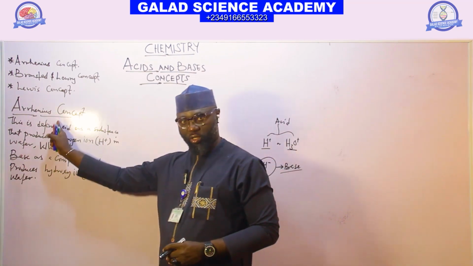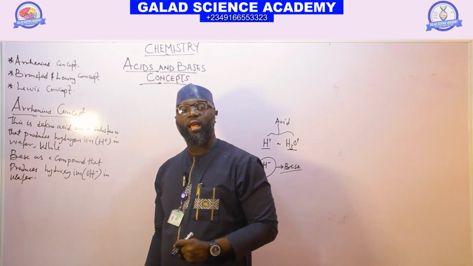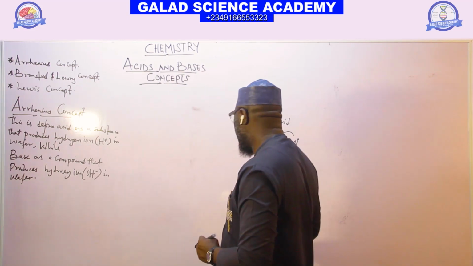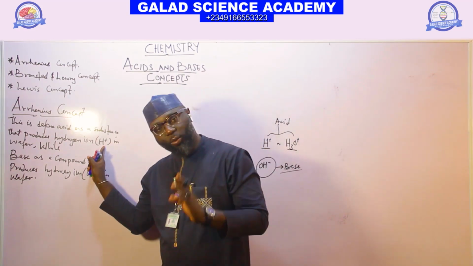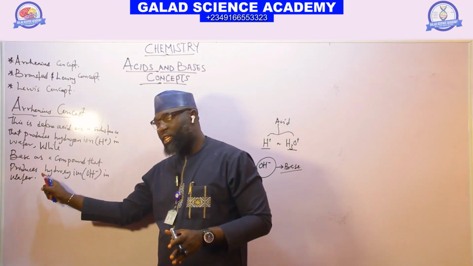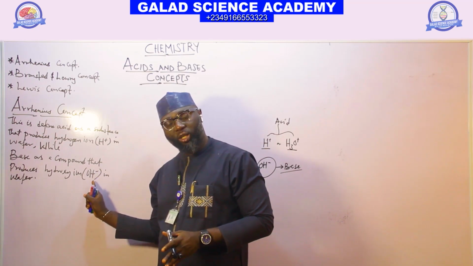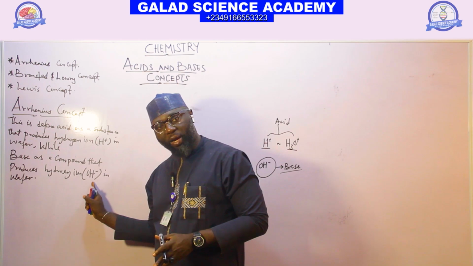According to the Arrhenius concept, any substance that dissolves in water and produces hydrogen ion is an acid. A base is a substance or compound that produces hydroxide ion when dissolved in water.